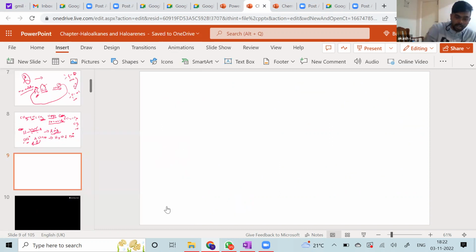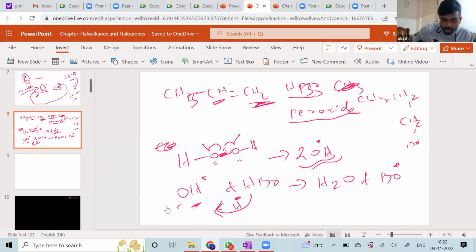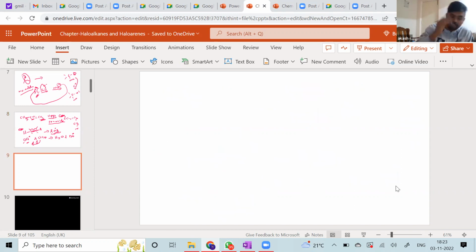Okay. Right. Now we just go back and see what happens. The first step was H2O2 undergoing homolytic cleavage to form the hydroxyl radical, the OH radical. This OH radical is very unstable, so from the HBr it is going to take an H dot, forming Br dot. The next step is where the alkene comes: CH3, CH double bond CH2. Now comes your Br dot.